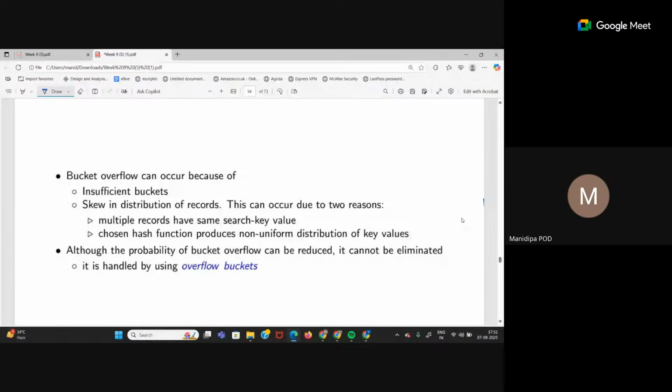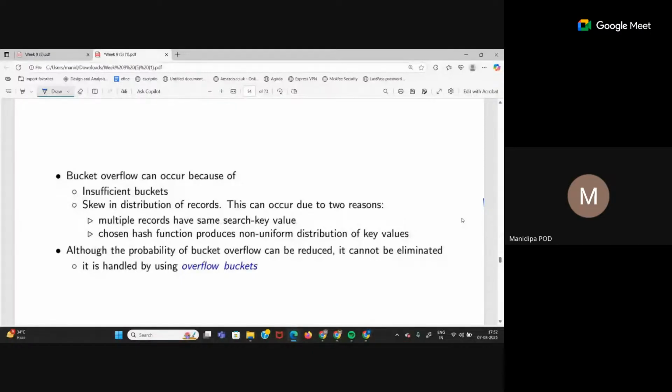So all of those duplicate search keys will give the same hash value when you pass them through the function, right? If I have two search keys that are both 5, if I do 5 mod 8, in both cases I'll get 5 only, right? So both of these will point to the same bucket. So if I have multiple records having the same search key value, that can cause a skew in the distribution.